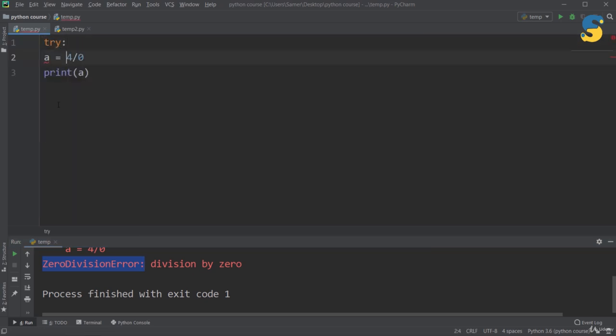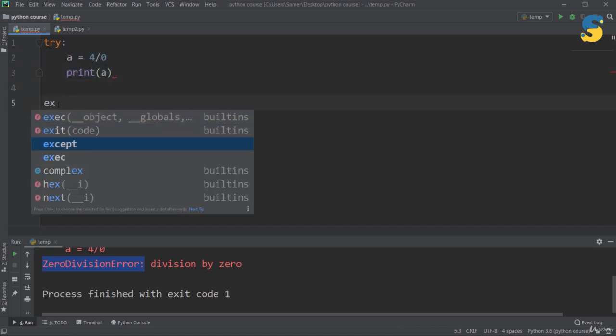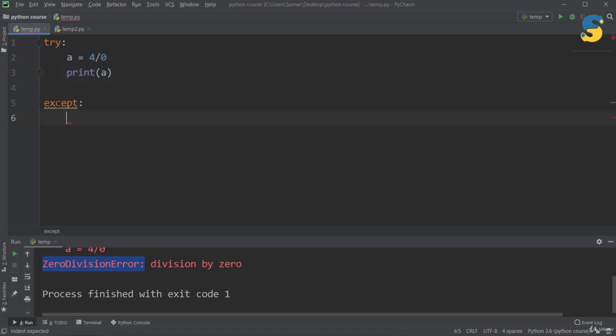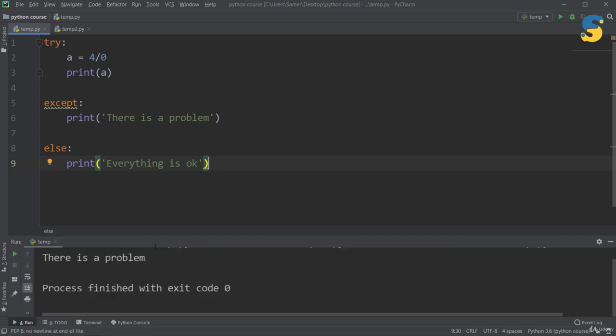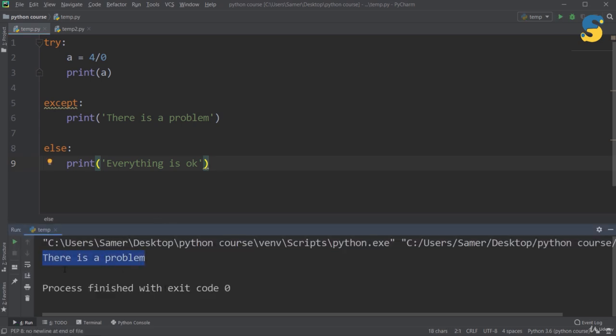So I will say try, the code that I want to run within the try body, then except. Then I will type the code that I want to execute if any problem happened within try. So I will say print, there is a problem. Then else, print, everything is okay. Let me run now. As you see here, I got now a message which is there is a problem and there is no error.